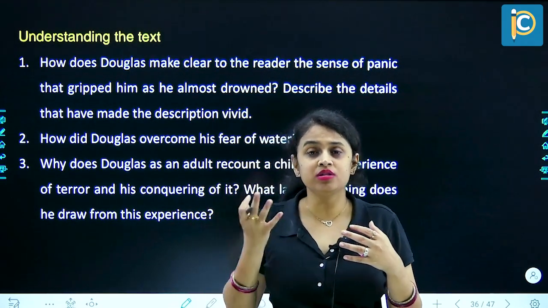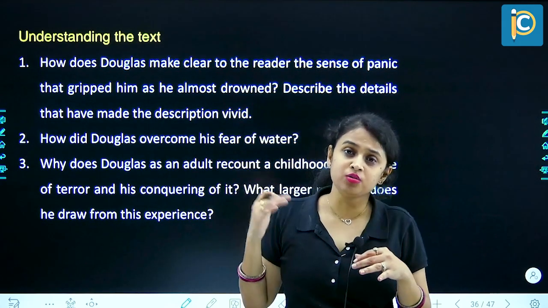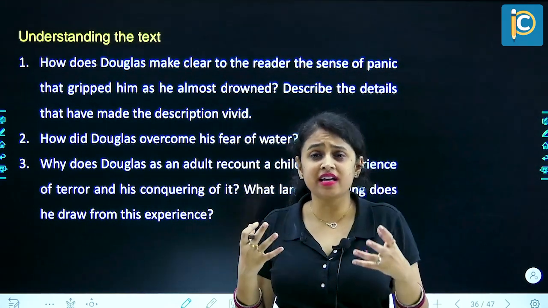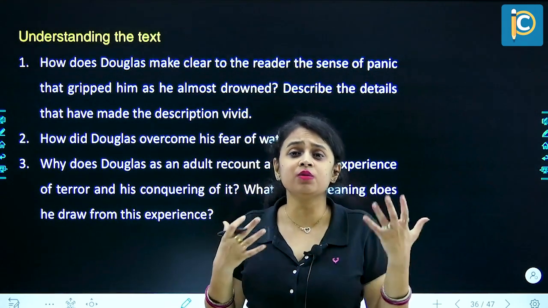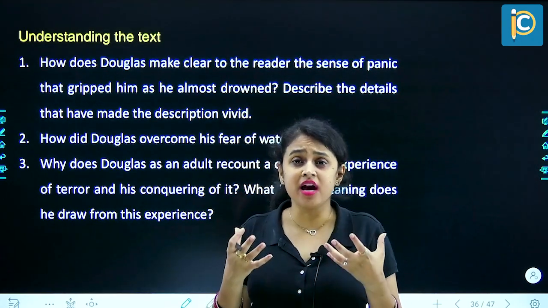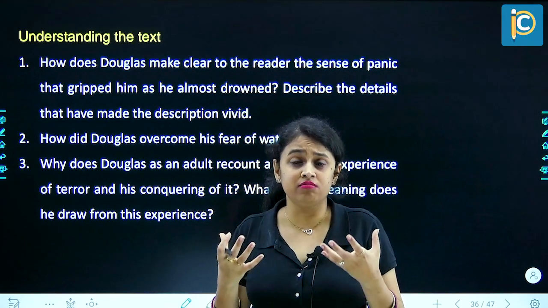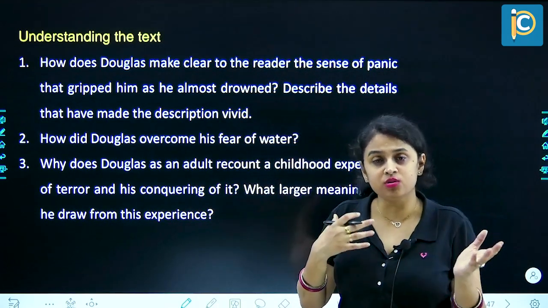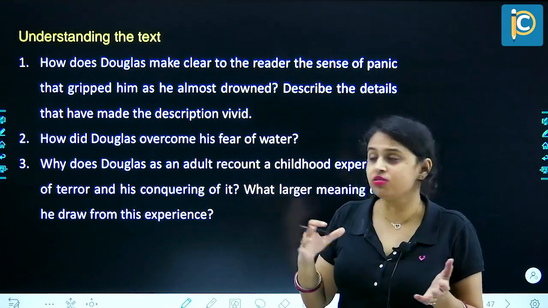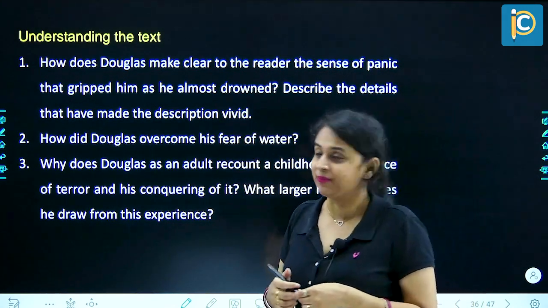So when he came to the surface, and then again he was drowned, all his legs, his heart, his mind, his lungs, everything was aching, and he felt as if he was paralyzed. His body seemed to be very rigid. So that narrative, those 3 experiences of drowning, has to be explained here.